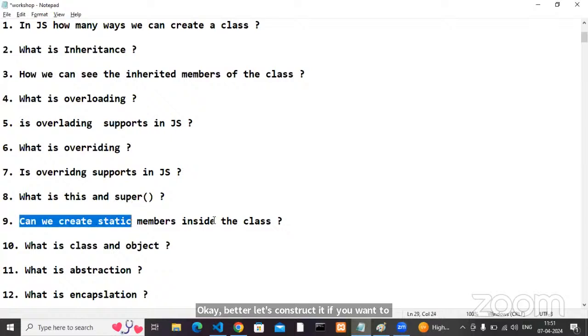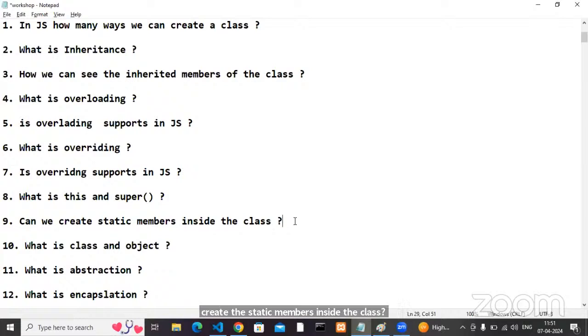Can we create static members inside the class? It is possible in a class keyword class by using static. If it is a functional class, you have to inject them from outside. Yes or no?